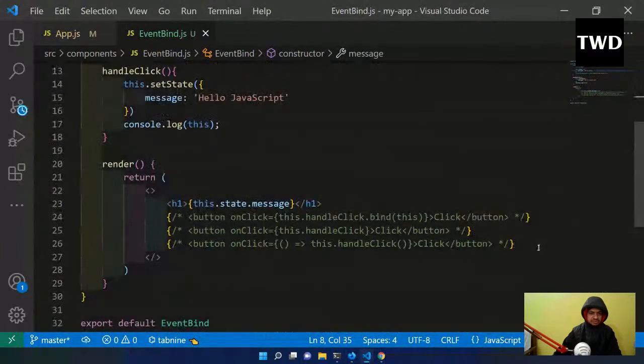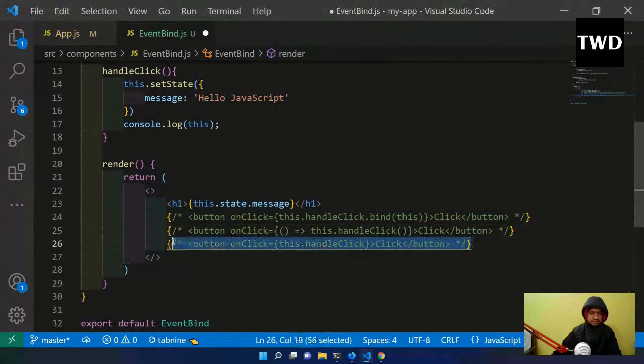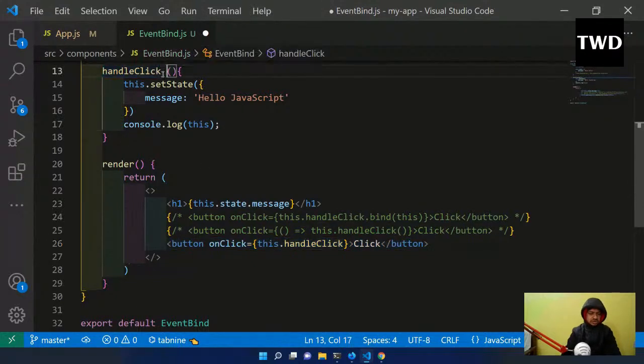The main way is not this. I'll show the main way. Let me uncomment it, because we are going to use this. We are not going to touch this part, and this is the main way, and you should always do it this way only. What we are going to do is change this function itself into an arrow function. This is the way you should always follow, and this is the most modern way. By making it an arrow function, this belongs to the arrow function only. This is one of the benefits of arrow functions, so you should always use the arrow function.